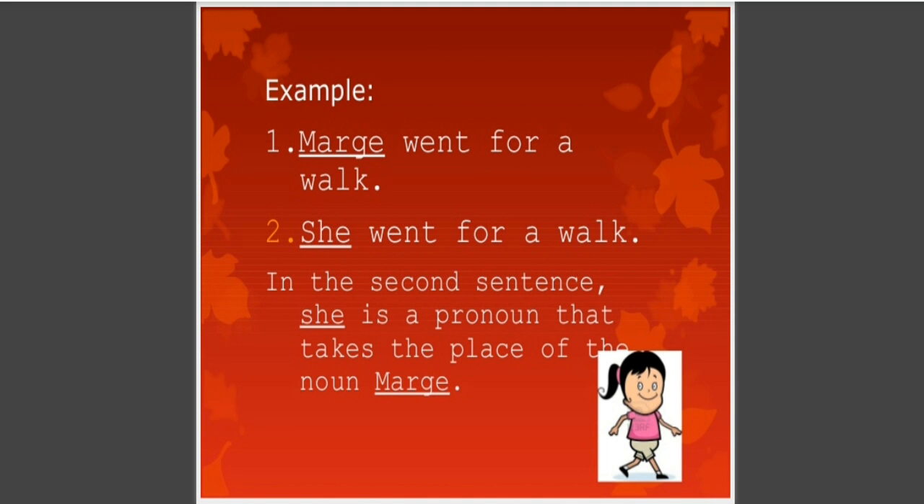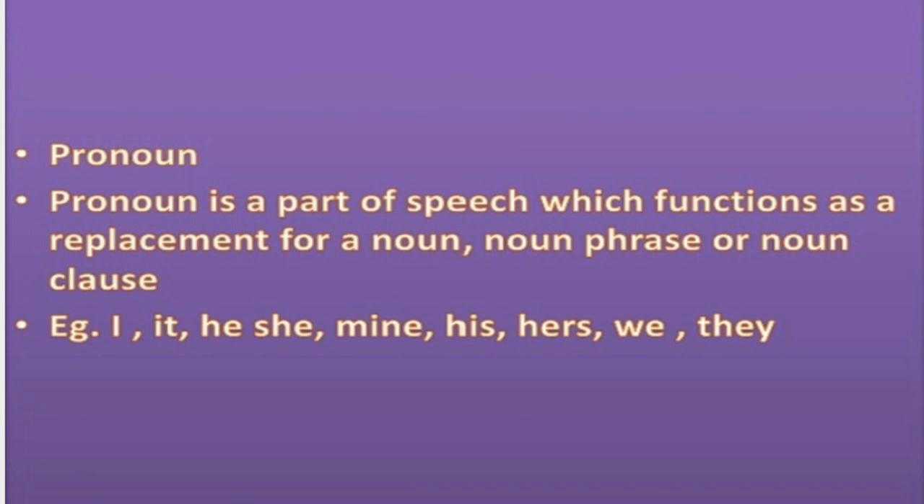Marge went for a walk. She went for a walk. Now, in the second sentence, we can see that she is a pronoun that takes the place of the noun Marge, that is the girl. Pronoun is a part of speech which functions as a replacement for a noun phrase, or also a noun clause. Example: I, it, he, she, mine, his, hers, we, they.